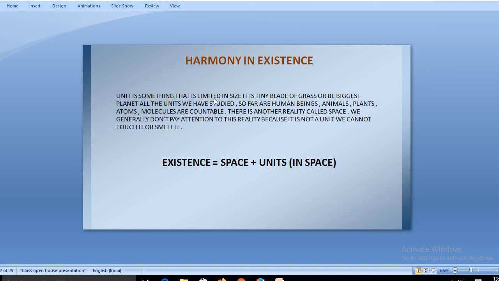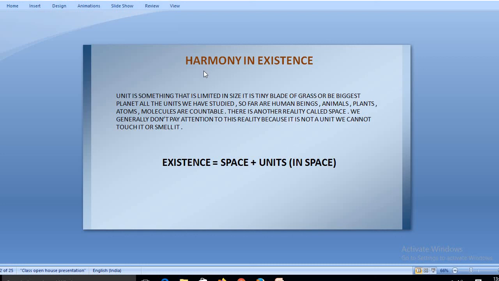So now what is a unit? Something that is limited in size. Unit is shankhala, which is limited in size. It is a tiny blade of grass or the biggest planet. Whether it is a tiny blade of grass or the biggest planet, everything is basically a unit. The things which are countable, the things you are able to count, are units.